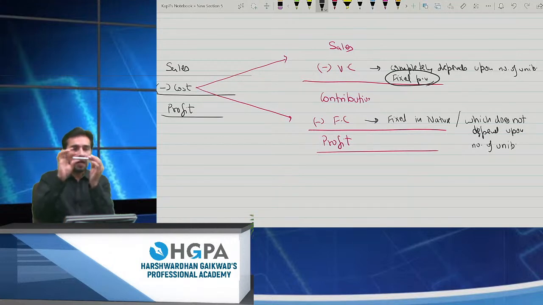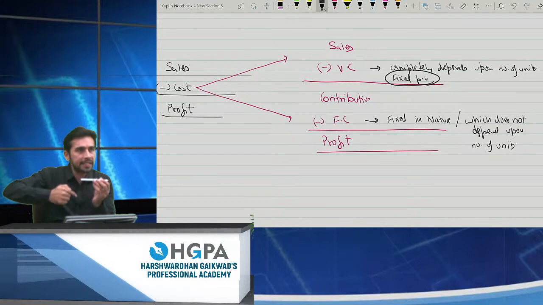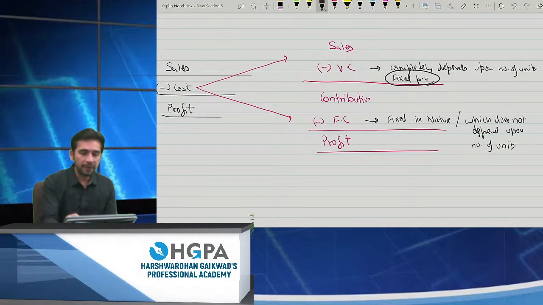For example, if this is a pen, for this pen I need plastic of rupees 10, it will be incurred at rupees 10 for each and every unit. If I produce only one unit, I will incur a material cost of 10. If I produce 2 units, I will incur a material cost of rupees 20 and so on, right? So 10 rupees per unit I have to spend. That is the variable cost. So it becomes fixed per unit. So fixed cost is fixed in nature, can I say it is fixed in totality? So it is fixed in total, but variable cost is fixed per unit, right?